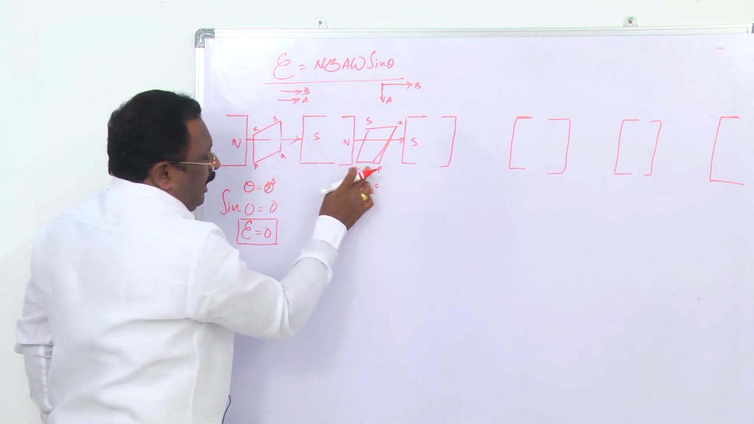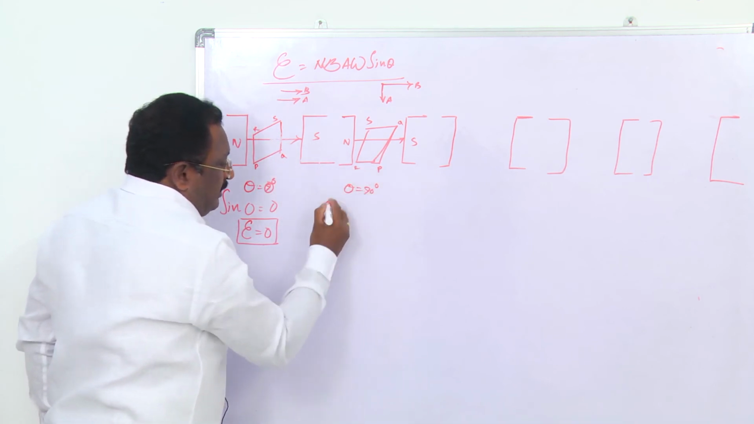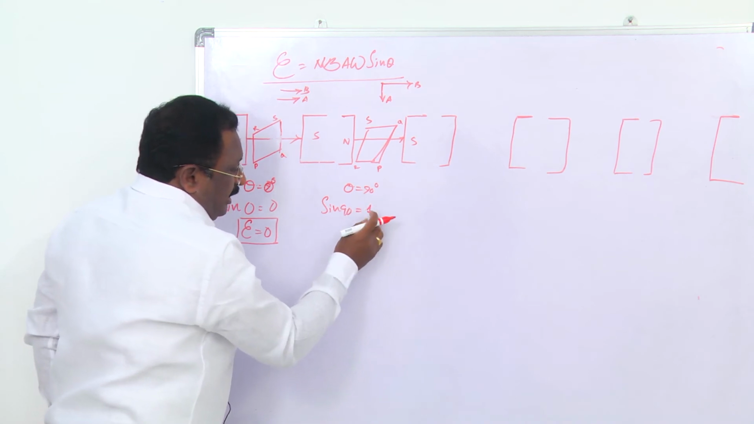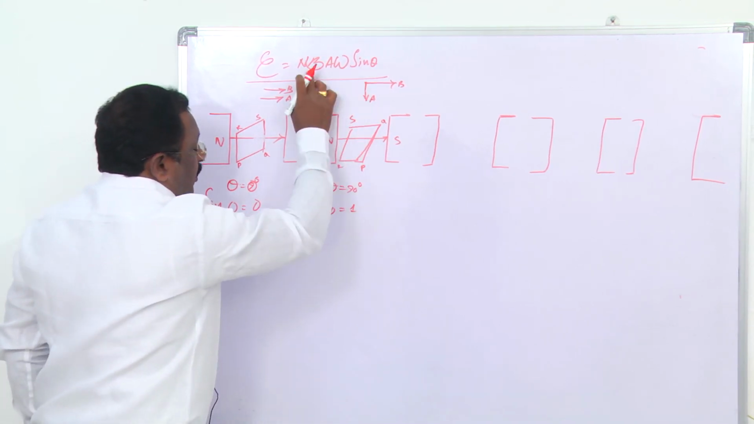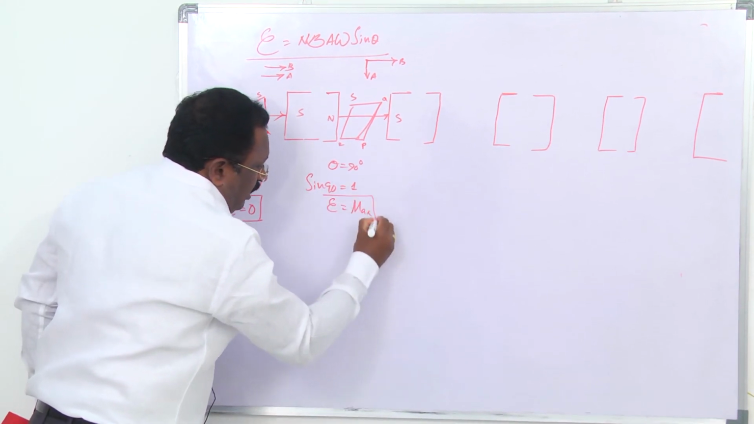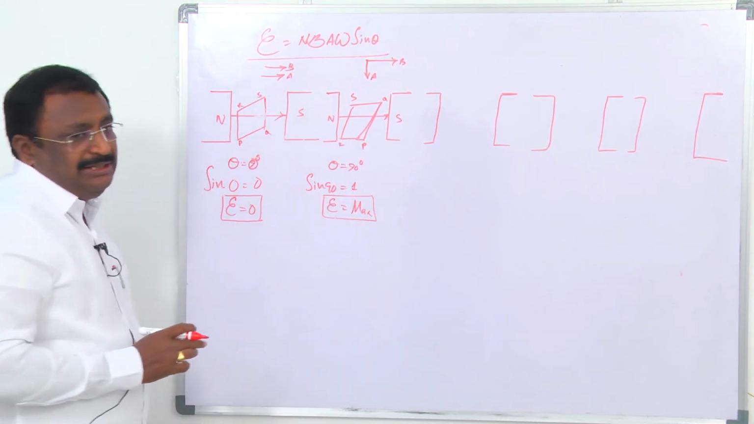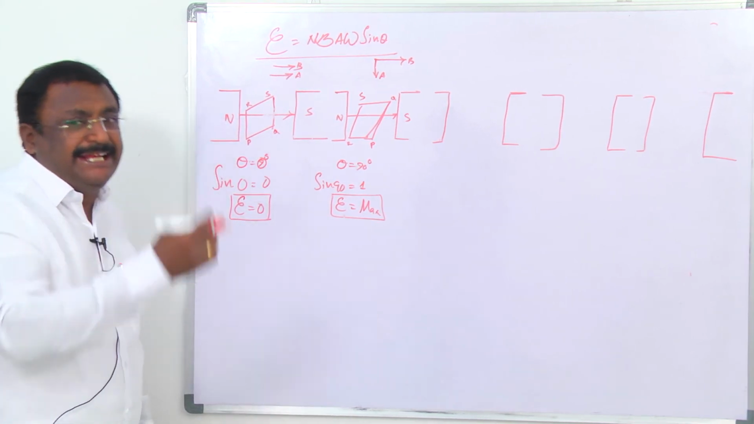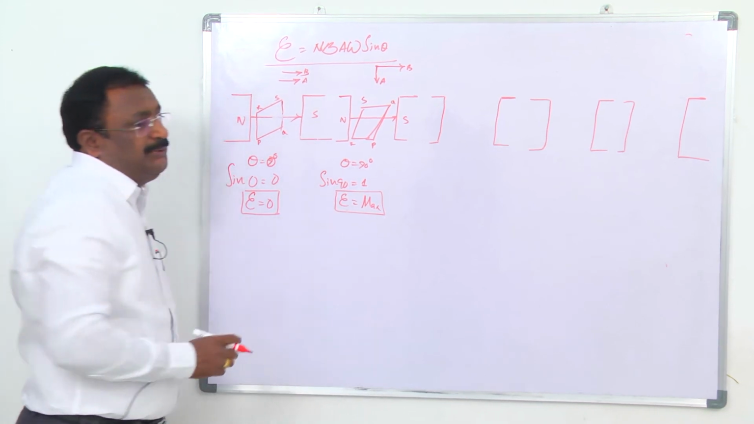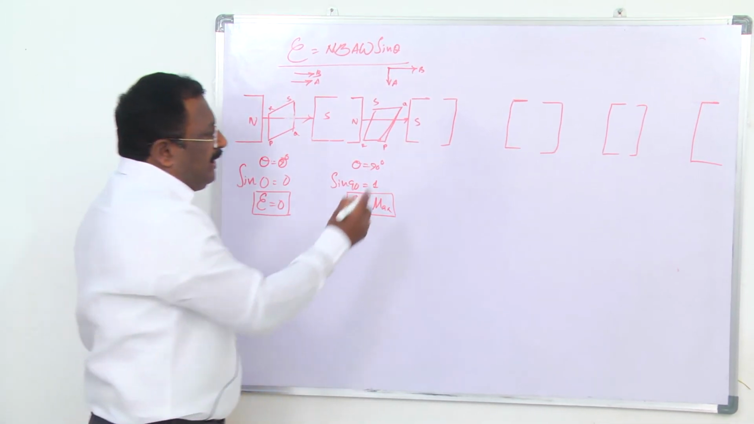Now the coil is rotated through 90 degrees. Sin 90 is how much? 1. It is the maximum value. Now E becomes what happened? Maximum. So in the uniform magnetic field, when the coil is rotated through 90 degrees, inside the coil the maximum EMF is induced.